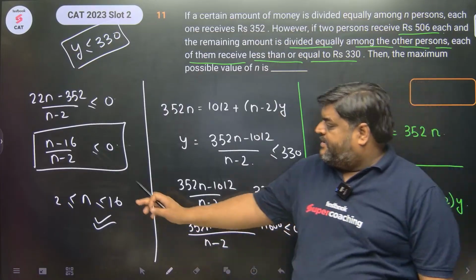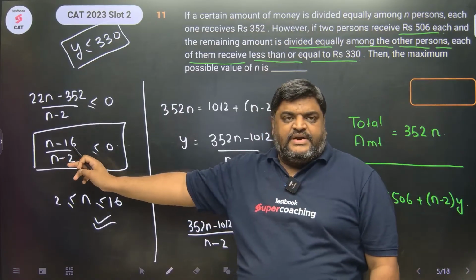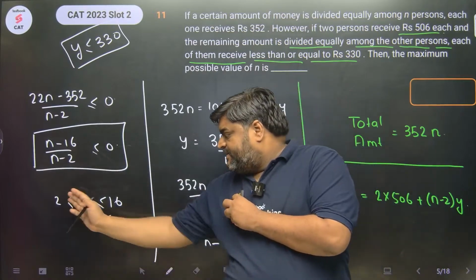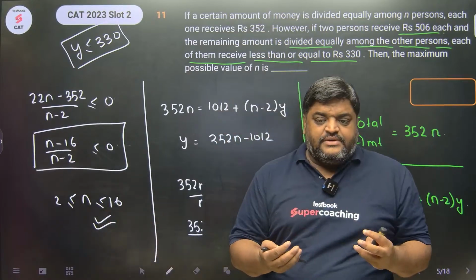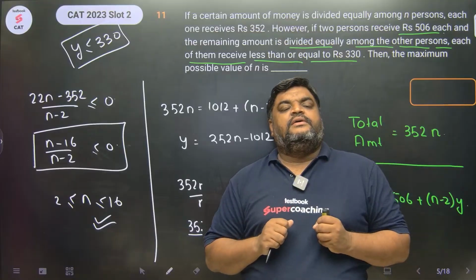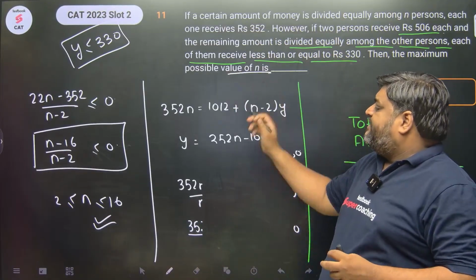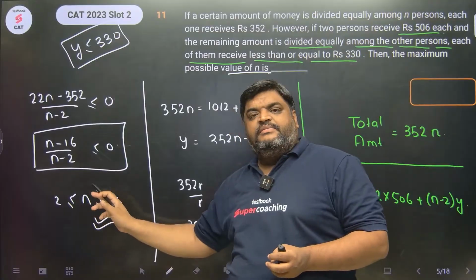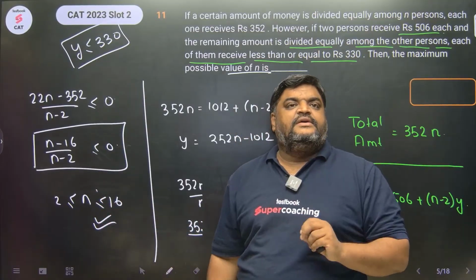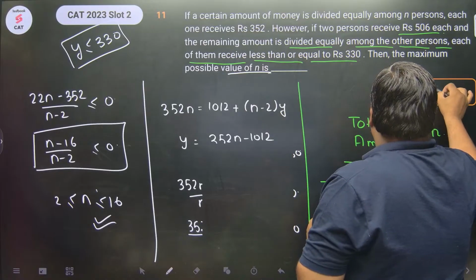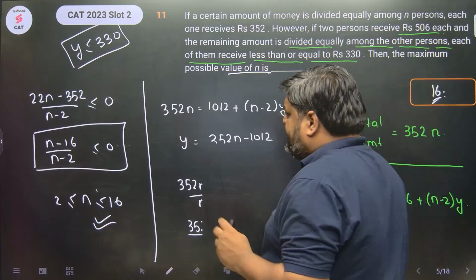Sorted? This inequality, if it is less than equal to 0, this happens between the roots. If it is equal to 0, the roots will be included, right? So what is the maximum possible value of n? The maximum possible value of n could be 16, cannot be more than 16. The correct answer to this question was 16. 23 was not the right answer.